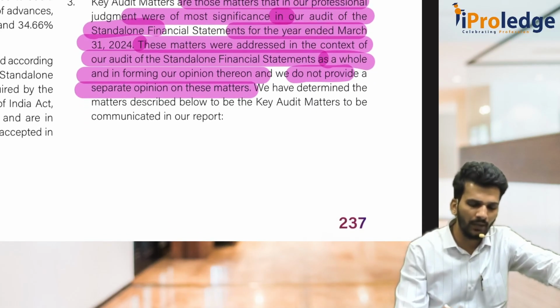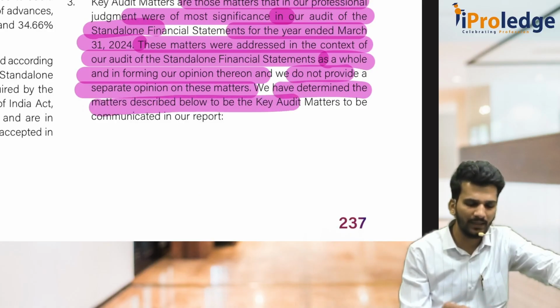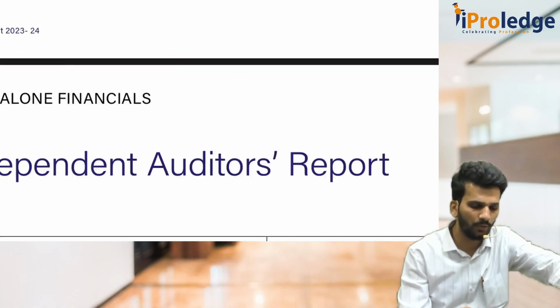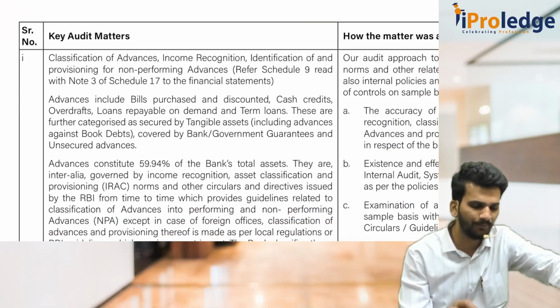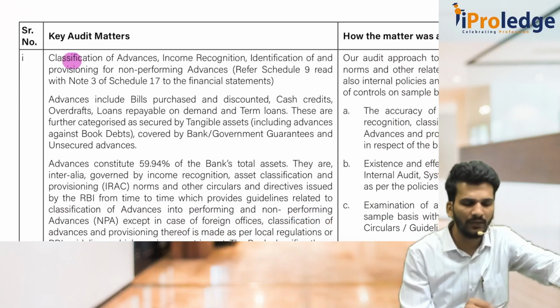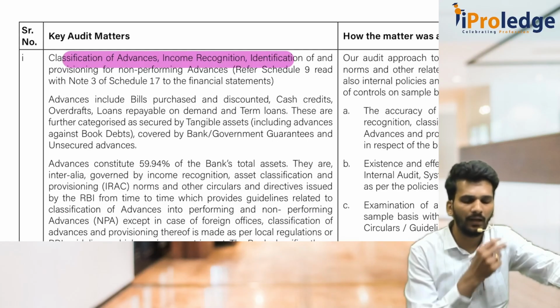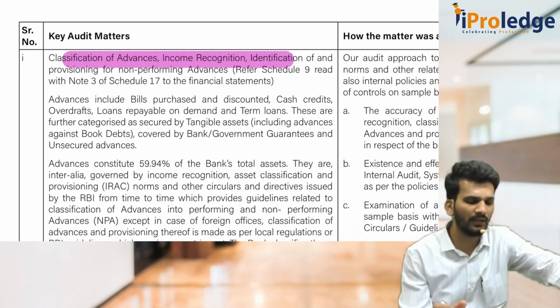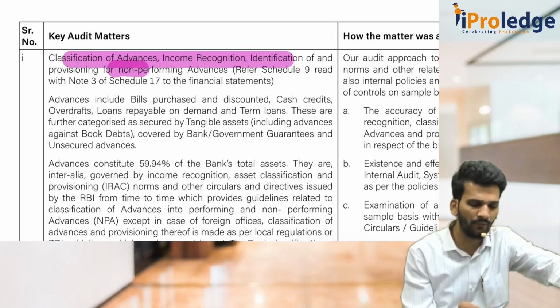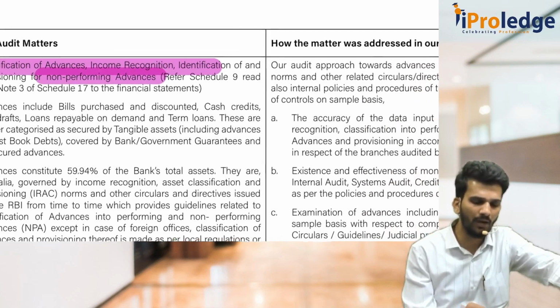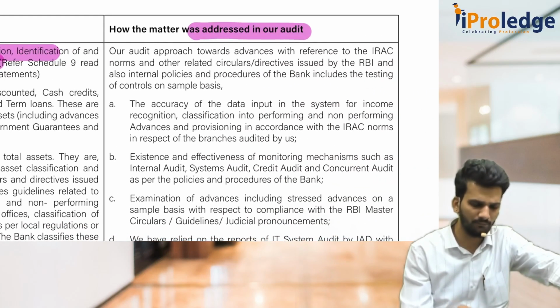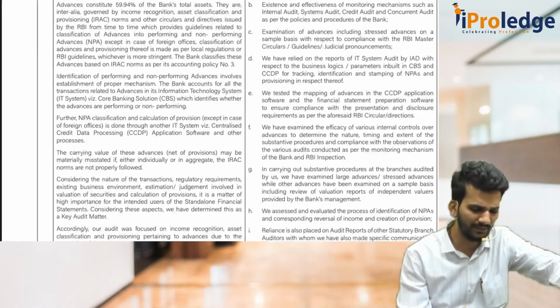And we have determined the matters described below as key audit matters, communicated in our report. Auditor felt it is important. One is, there is some problem with respect to classification of advances and IRAC norms, income recognition and asset classification, and non-performing advances also. So how the matter was addressed in our audit, he will give the details.